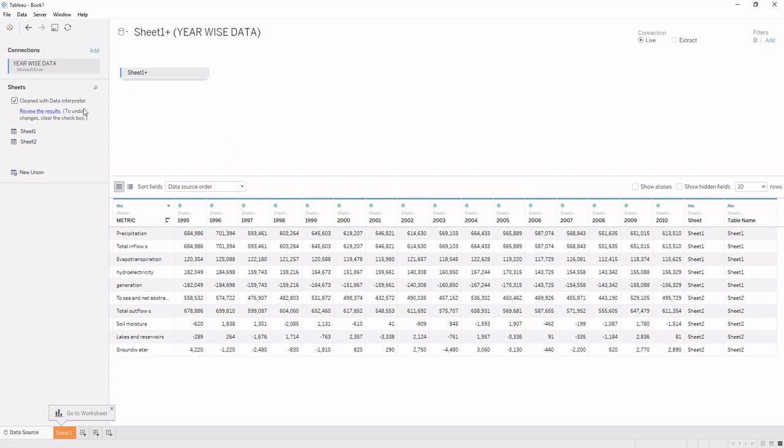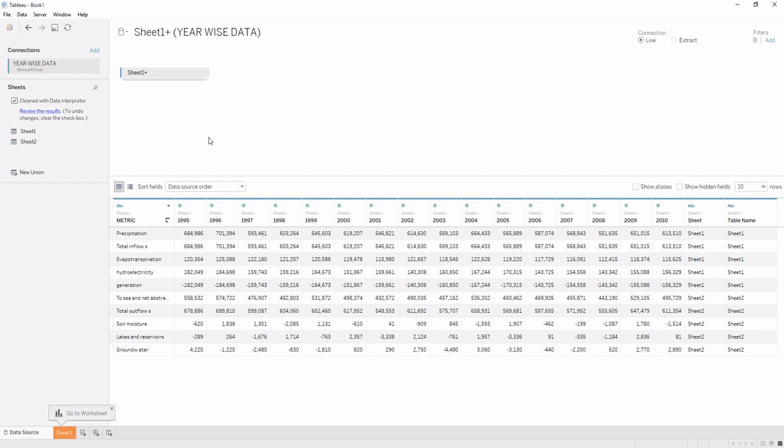So to perform that type of task according to your respective data set and your respective objective, you need to perform data cleaning steps. But if you only want to clean your structure, you can do it with the help of clean with data interpreter, and that is given by Tableau itself. So I think now you will be aware of how data interpreter in Tableau basically works and when it will work in Tableau.